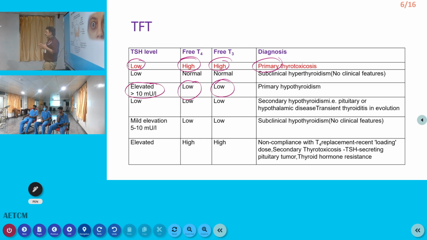Okay. There is something called subclinical hyperthyroidism. Subclinical hyperthyroidism means what? Patient does not have any clinical feature, but TSH is low. That is very important. TSH alone is low. So what is the problem of this condition? This condition can present with osteoporosis.